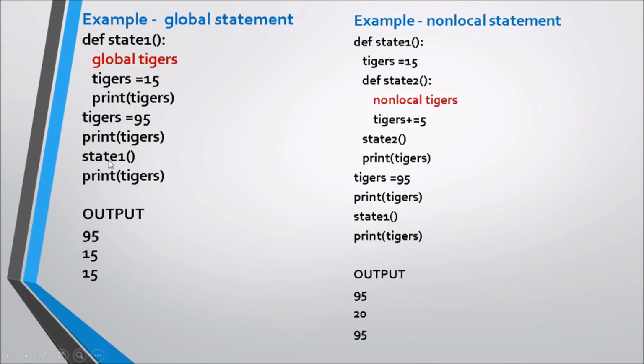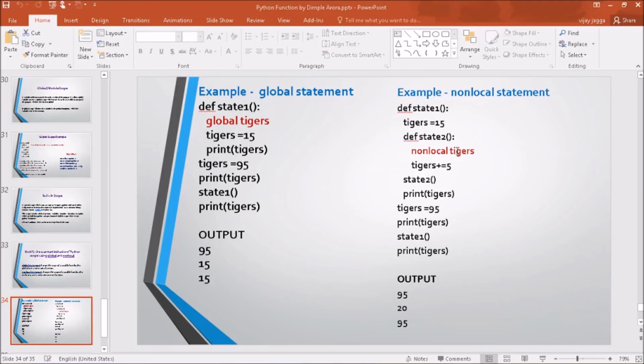Then there is a call to a function state1 which makes the tigers variable a global variable. So the value of the variable is changed from 95 to 15. So a print command tigers will print 15, and when I come out of the function again to the main block and write the print tigers statement, I will get the 15 which is changed in the global value. As we have a global statement, the same way we have a nonlocal statement.